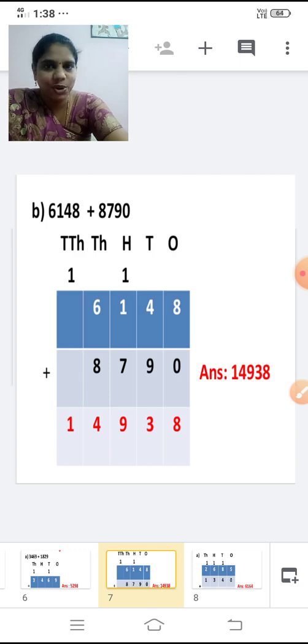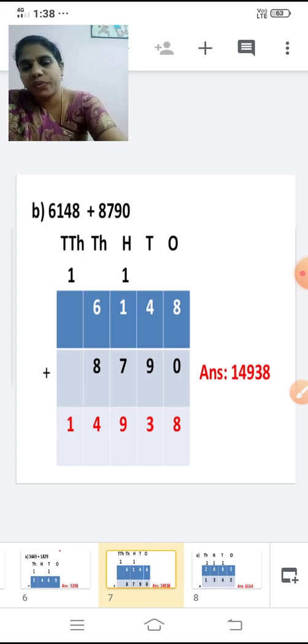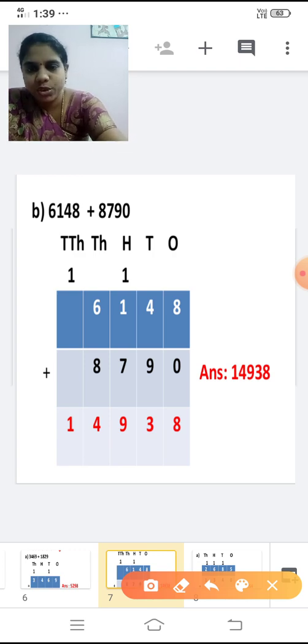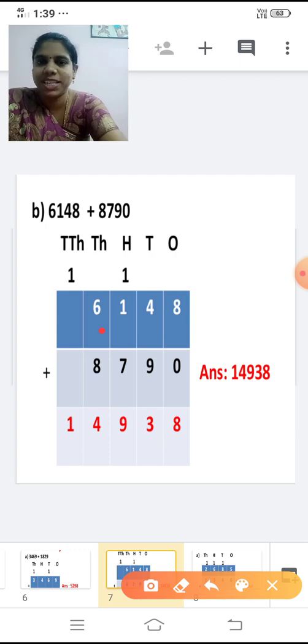Next sum, we are going to add 6,148 and 8,790. First we have to make a table like this and write the numbers in their exact places. So 6,000: write 6 in the thousands place, 1 in the hundreds place, 4 in the tens place, and 8 in the ones place.